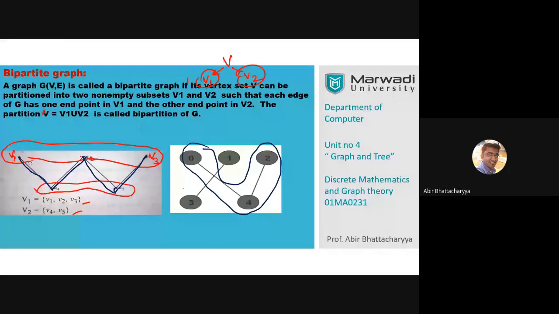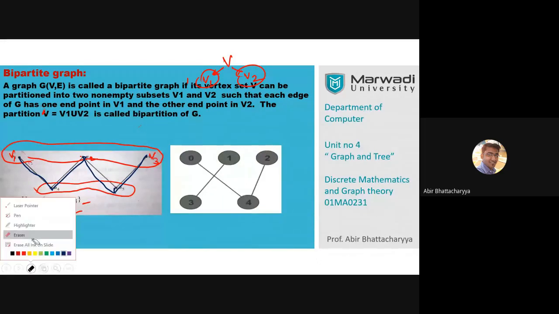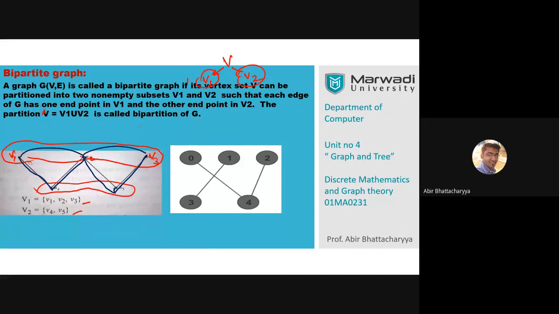No, not possible, Theodros. 0, 4, 2 means they are interconnected, so we cannot have that partition. Partitions cannot be interconnected. V1, V2 cannot be interconnected. V2, V3 cannot be interconnected, Theodros. One partition can connect with another partition, that is possible, but within a partition they are not interconnected.